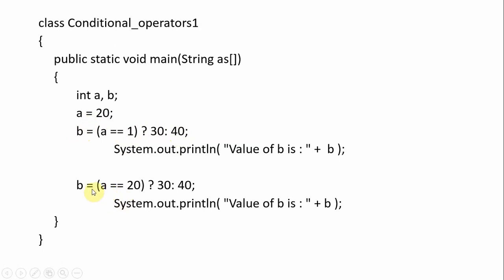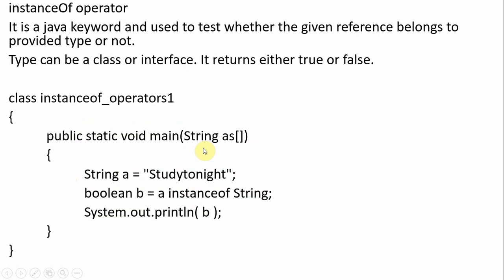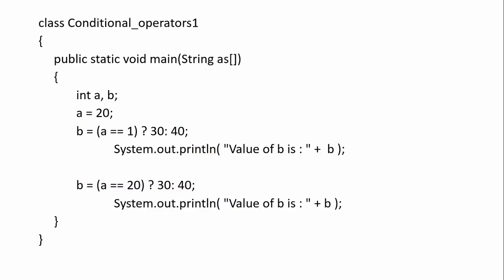Again we are comparing. So A == 20. Yes, the value of A is equal to 20 only. Now the first expression is going to be stored into B, okay, not the second one. So that is about conditional operators.